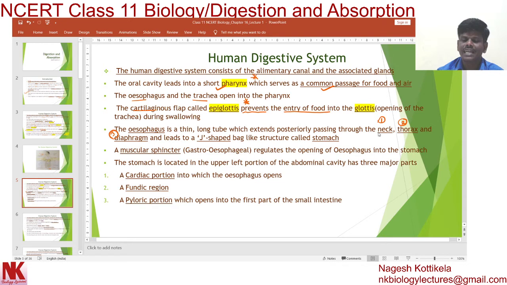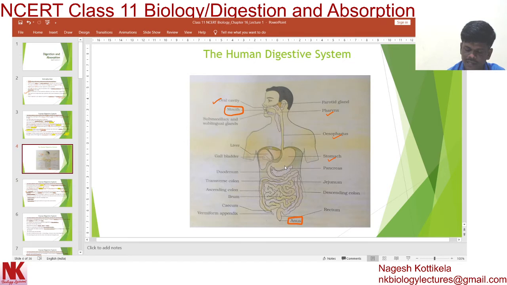It is called the stomach. Now, a very important question, dear student: what is the shape of the stomach? J-shaped. The esophagus opens into a J-shaped bag-like structure called the stomach. If you look at this diagram, you will understand better. Here this is the esophagus, and this esophagus is entering into the stomach. You can see this is the stomach, this is the esophagus. The esophagus is opening into the stomach.